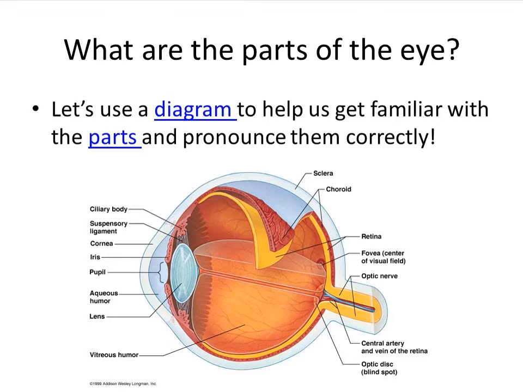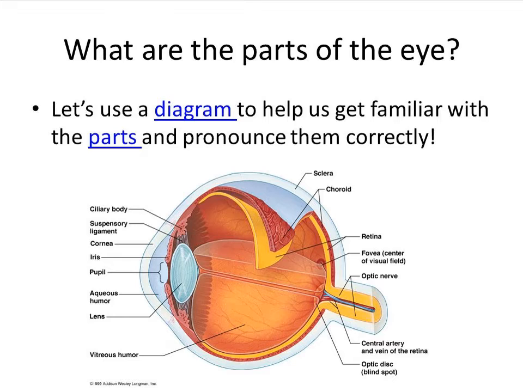The transparent thinner region at the front of the sclera is called the cornea. The front side of the eye is the cornea, not the sclera.